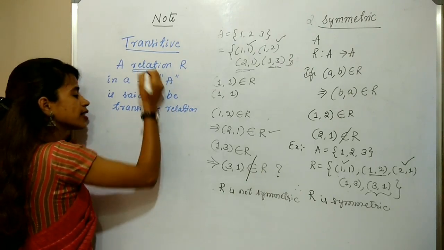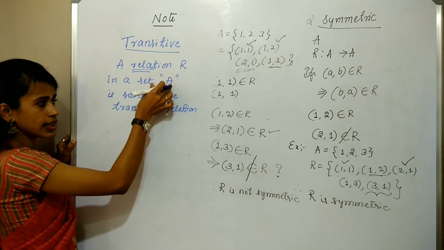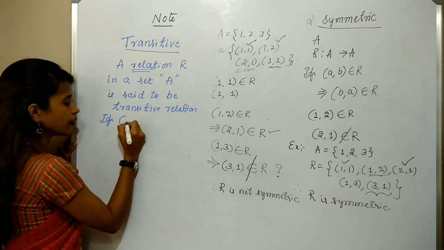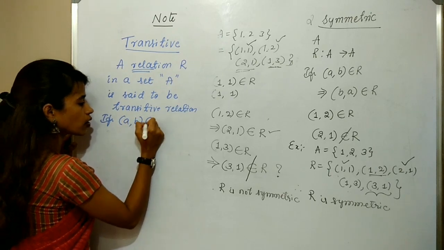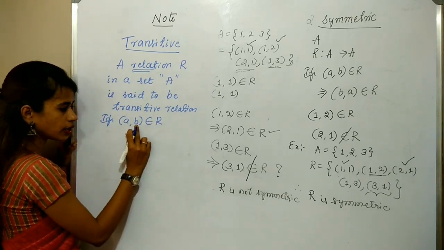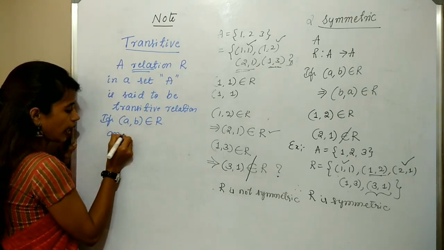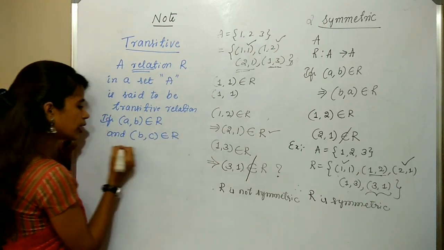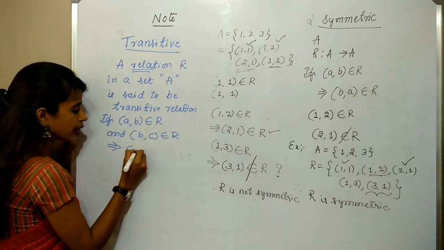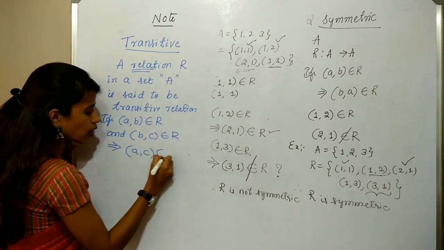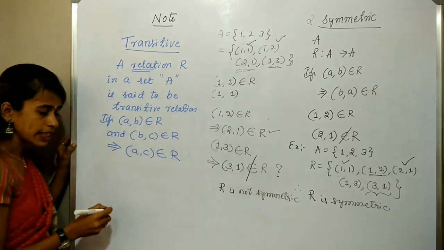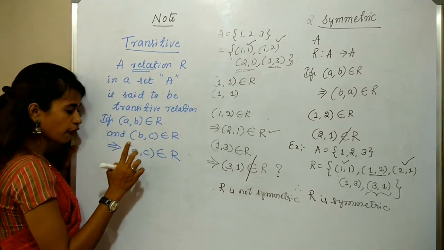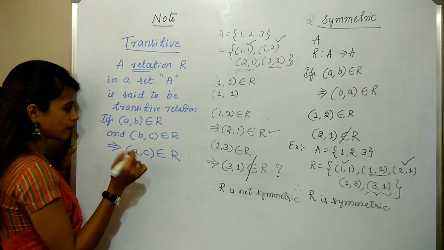A relation R is said to be transitive in the set A if the condition holds: if (A, B) belongs to R and (B, C) also belongs to R, it implies (A, C) belongs to R. It means the two elements must be in R, and you must check for the third element, that is (A, C).